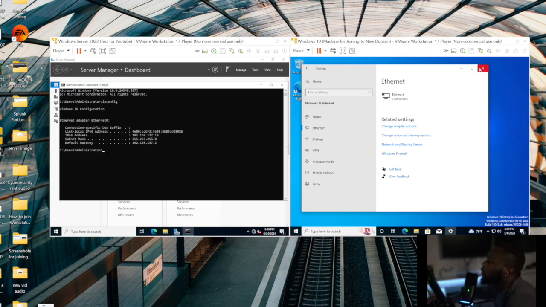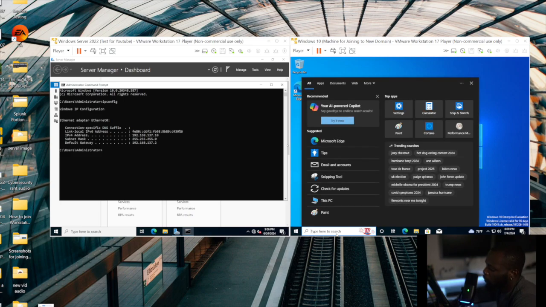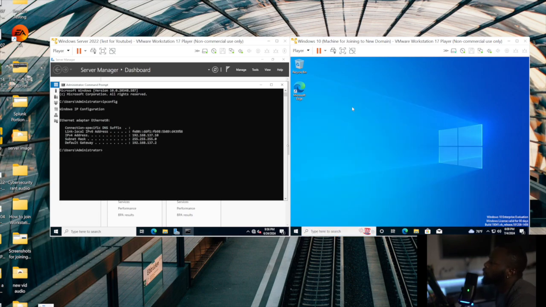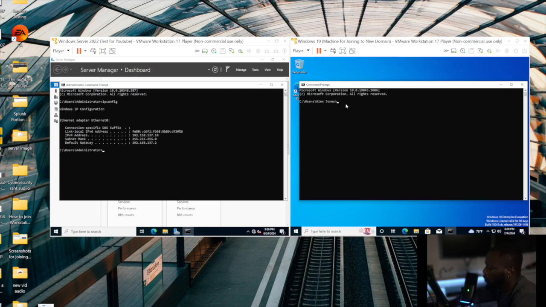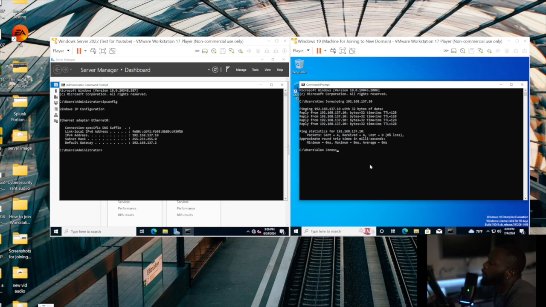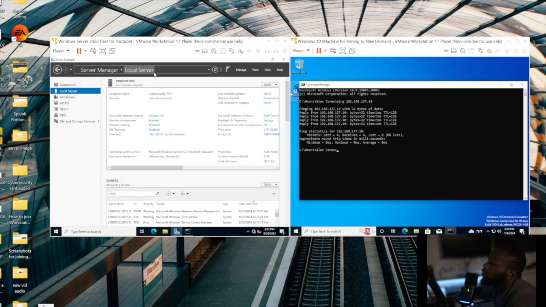So now what I'll do is I will pull up the command prompt, and then I will see if these devices can communicate. And they are able to communicate. And this is going to be very important, because if they're not able to communicate, then you can't join the workstation to the domain controller. So the domain is cybersecurity.local.